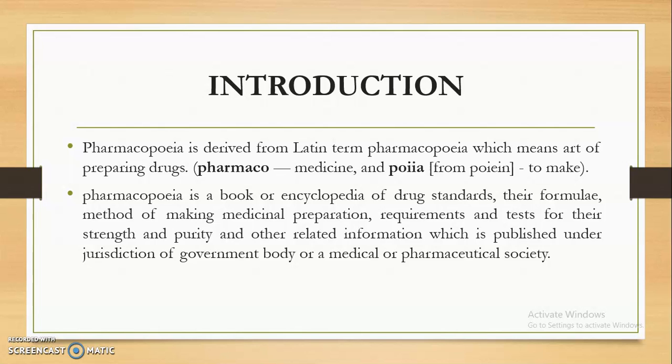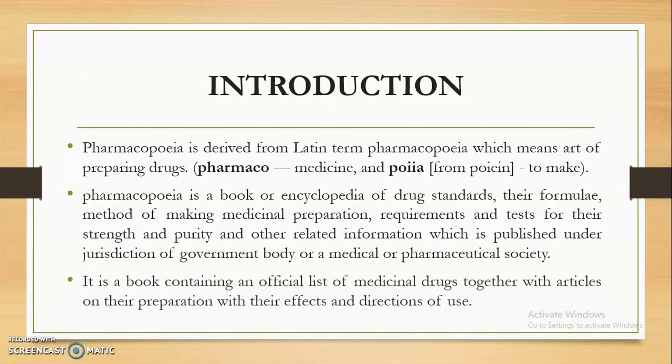Whatever analysis or test that we are going to perform must comply with the particular pharmacopoeia. So we are going to perform this analysis with respect to the pharmacopoeia, whatever the official procedure that is given in it. So it is very important that we use these pharmacopoeias for the different analyses.